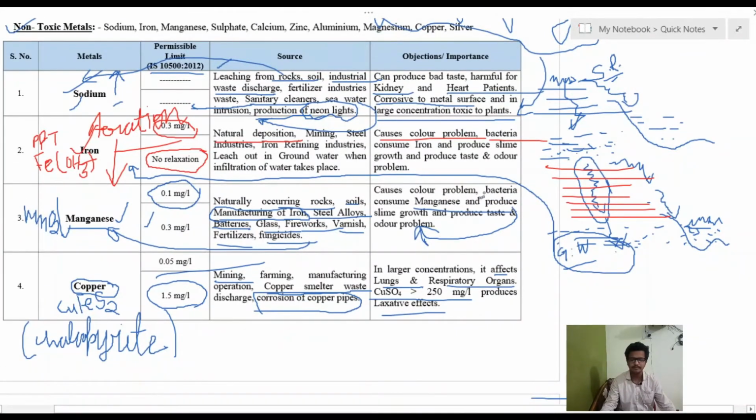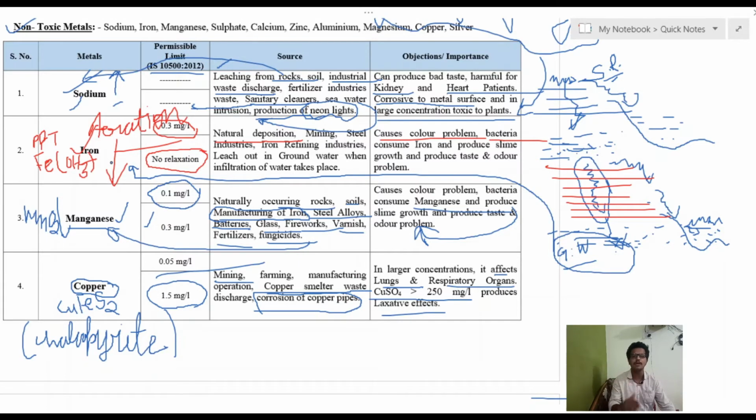One more thing: iron, and manganese also, is an essential element for our body. If there is a lower concentration of iron in the body, or an iron deficiency, then the hemoglobin in the body will also reduce.